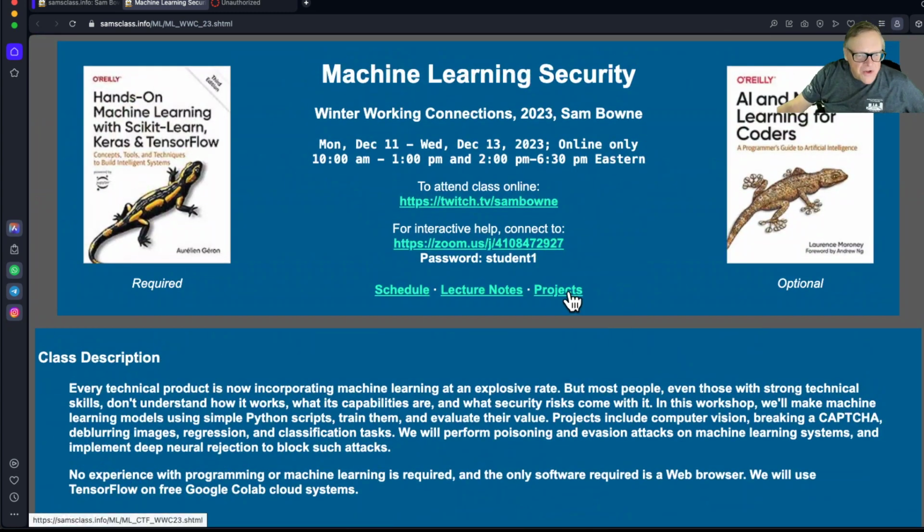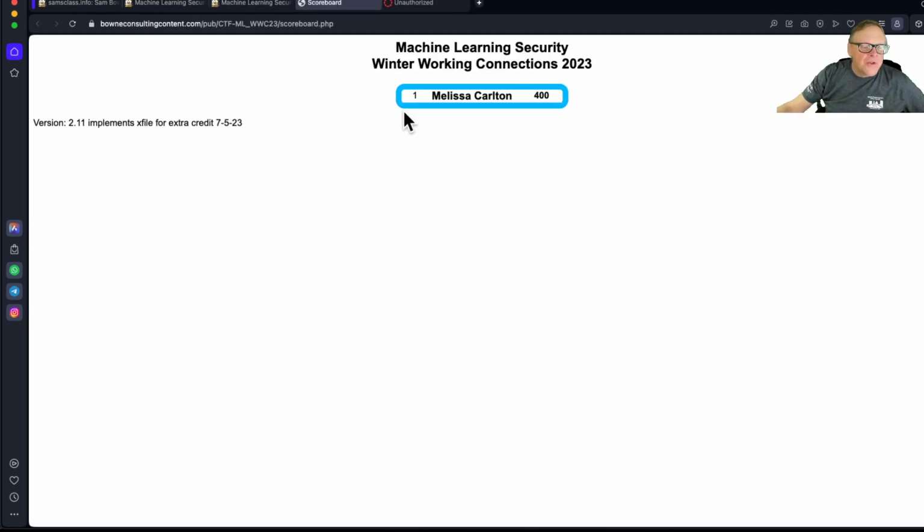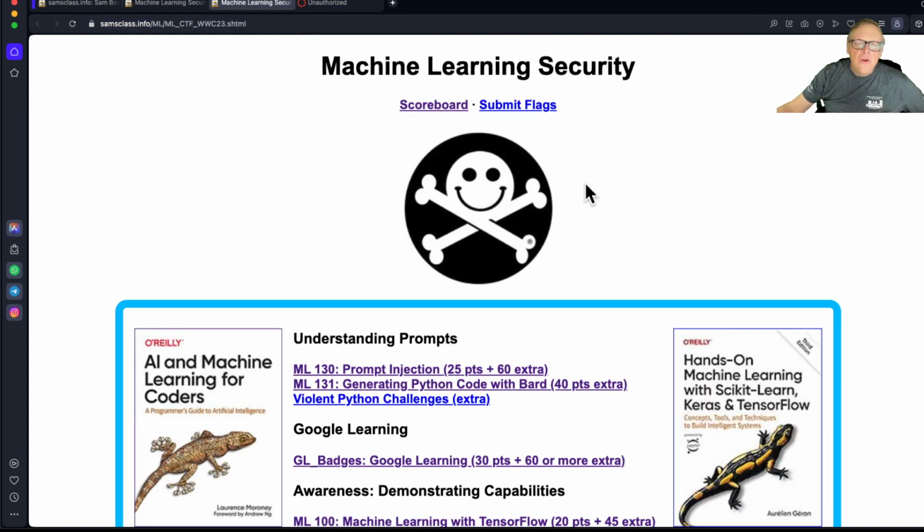If you click the projects link here, you get to the projects which have flags and a scoreboard. And I think somebody's already on the scoreboard. Yep, Melissa Carlton has already started, which is fine. So you can be working on solving these problems at any time.